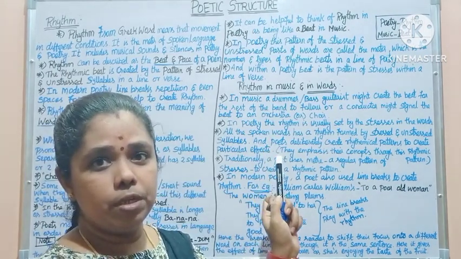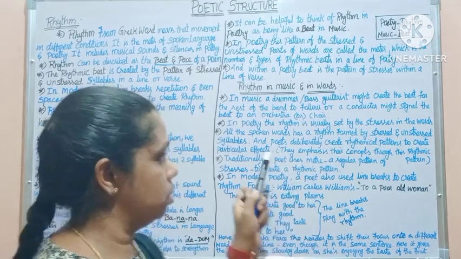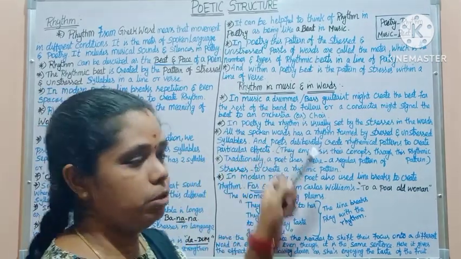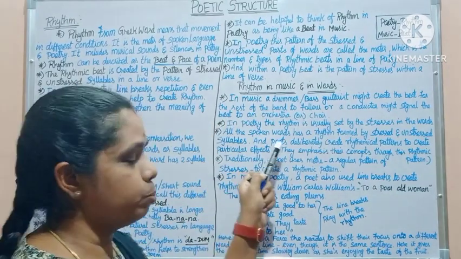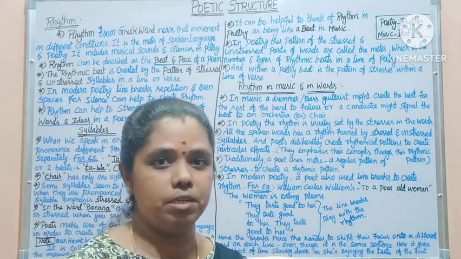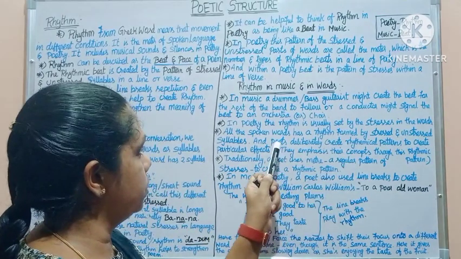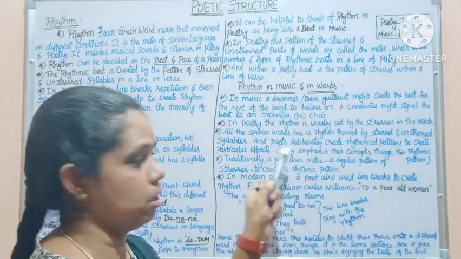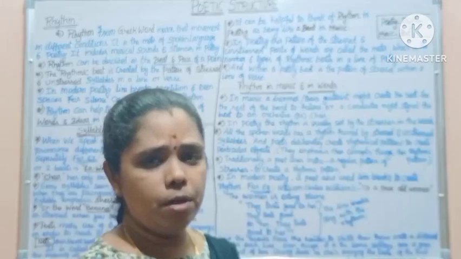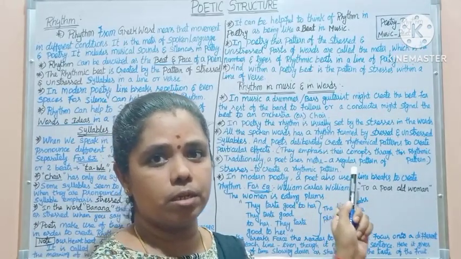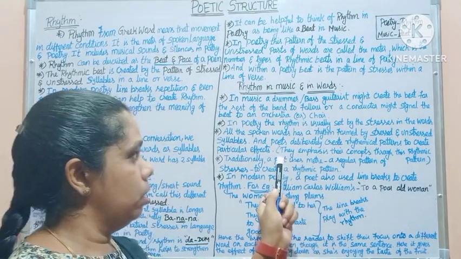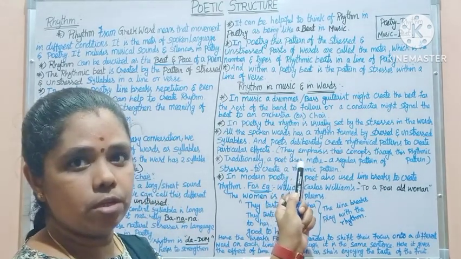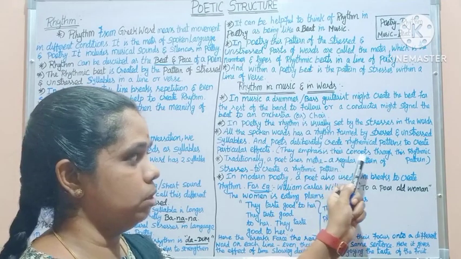The rhythmic beat makes the sounds in syllables. In poetry, rhythm is usually set by stresses in all the words. All spoken words have a rhythmic beat, a pattern of stressed and unstressed syllables. Many poets deliberately create rhythmical patterns for particular effects in their poems, emphasizing their concept of rhythmic pattern.